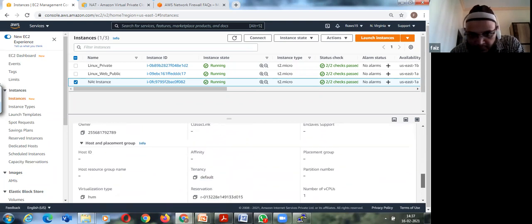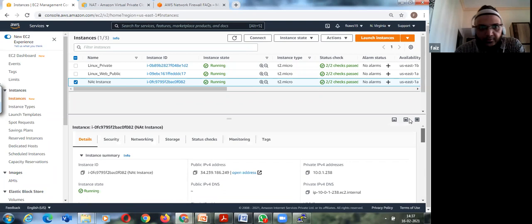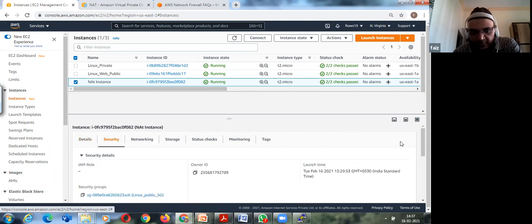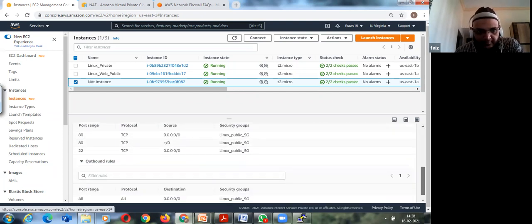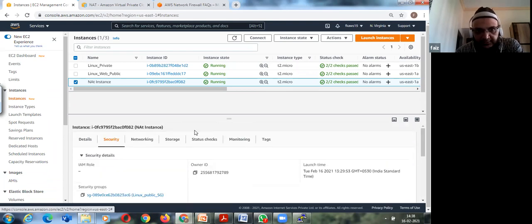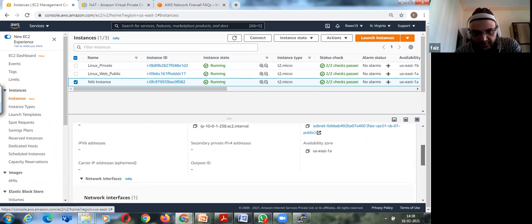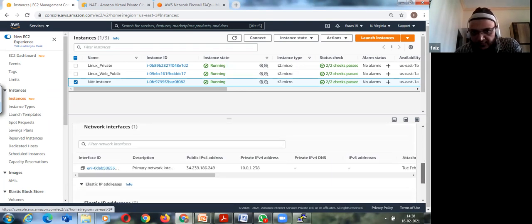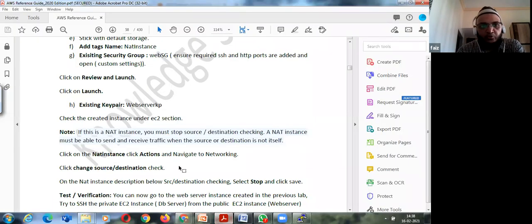I didn't check this part actually. So how to do that? In security or somewhere it will show that it's enabled. If I get that, I will surely. So what to do for that?